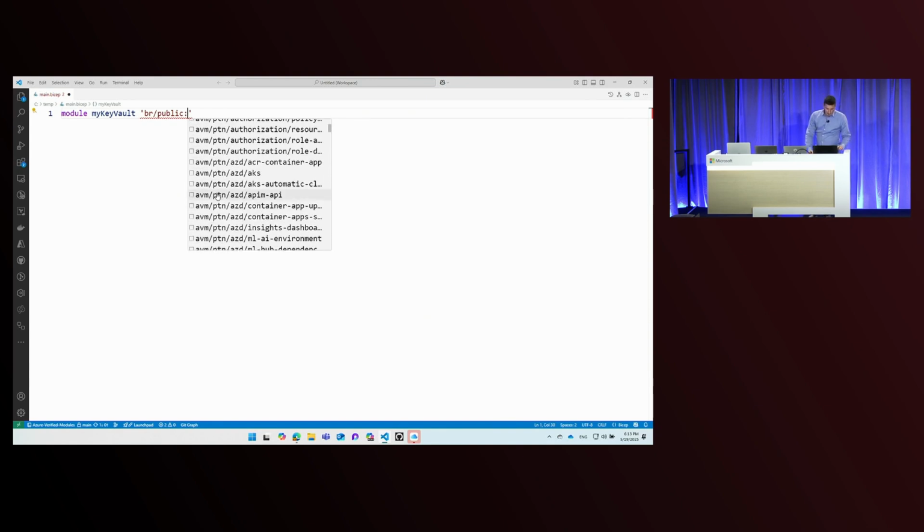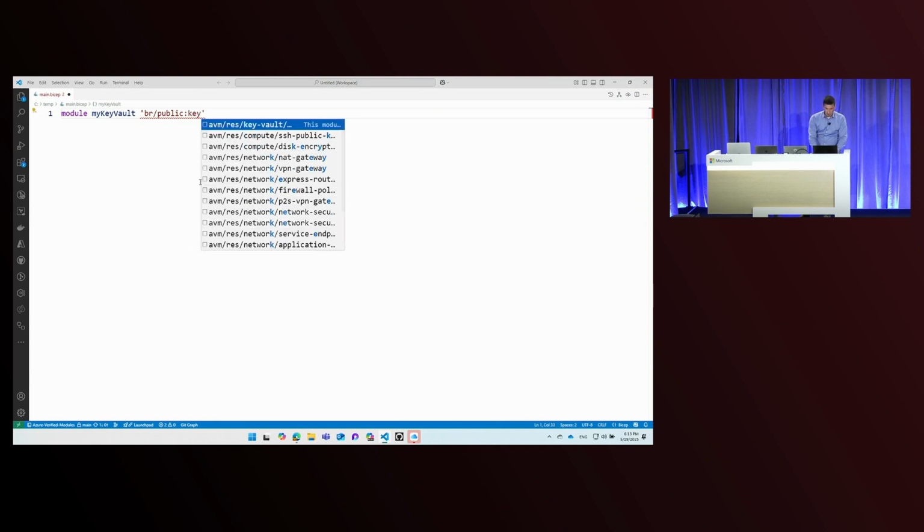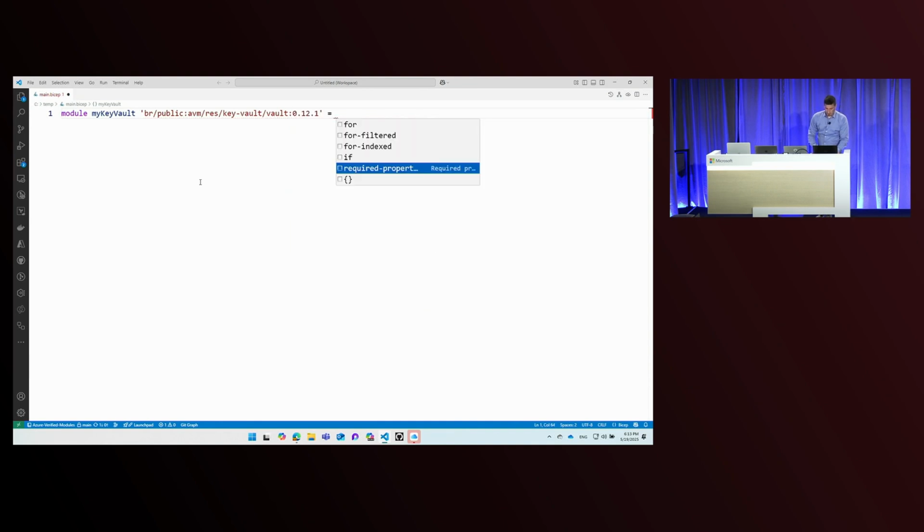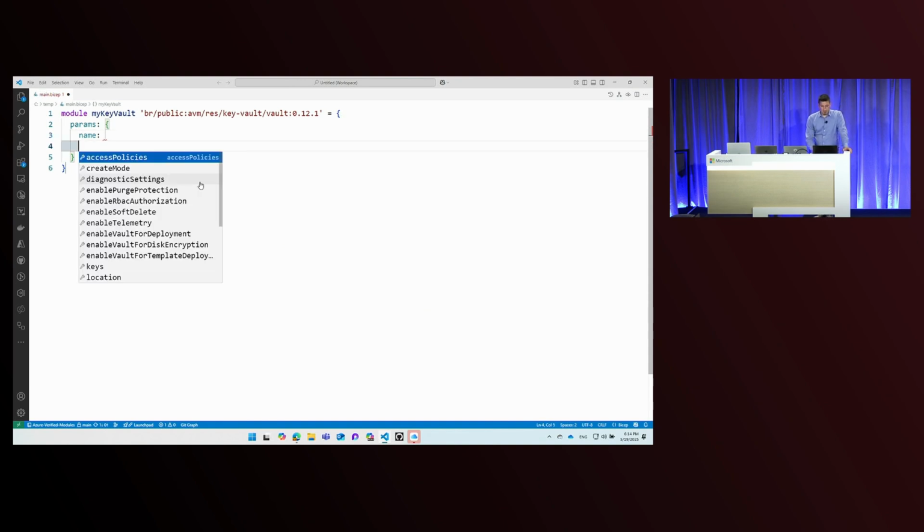So let's say, again, I want to deploy a Key Vault. So let me just type in Key Vault and then use tab completion here. This shows me all the available versions. I'm going to pick the latest one. And then knowing the syntax, I'm just going to let IntelliSense complete the bare minimum. So I could deploy this just by providing a name. Now let's move on and see what other parameters are available.